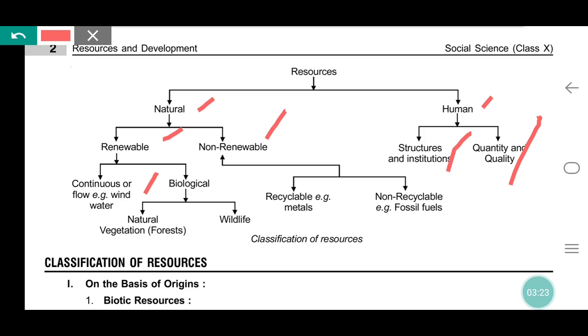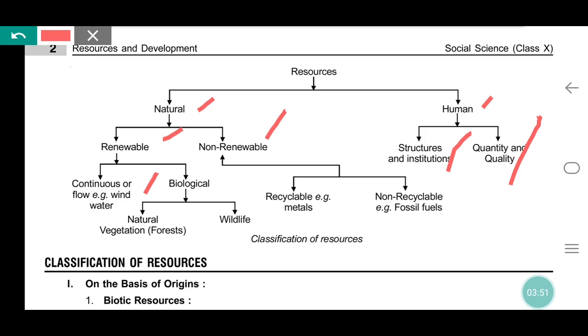Very important: resources are divided into two types, natural and human. Natural is subdivided into renewable and non-renewable. Renewable is divided into continuous or flow, for example wind and water, and biological. Biological includes natural vegetation, for example forest, and wildlife.